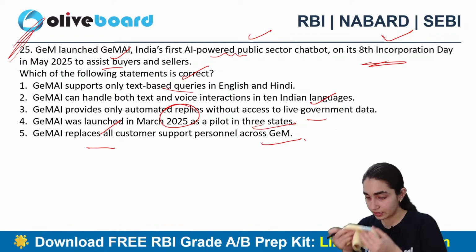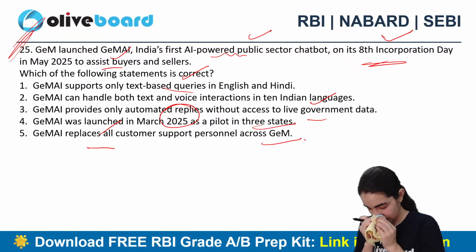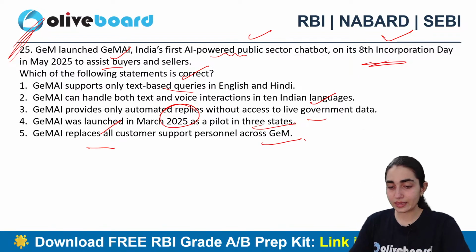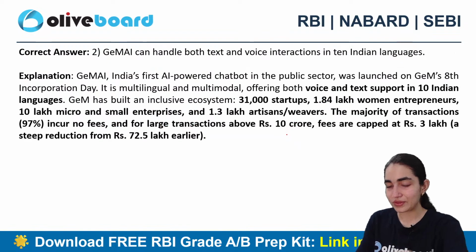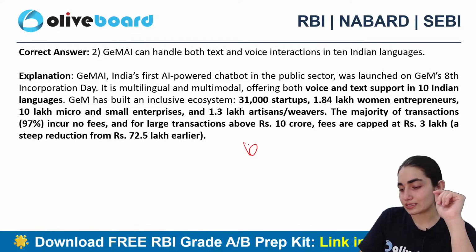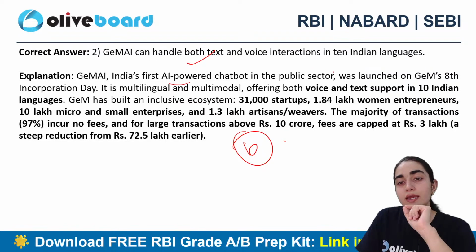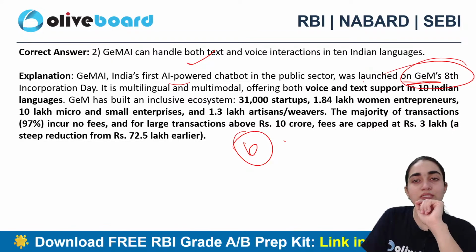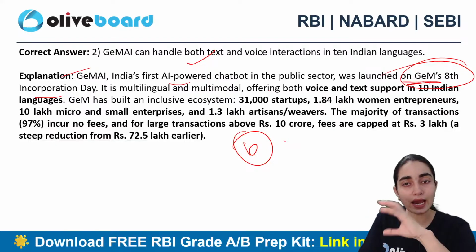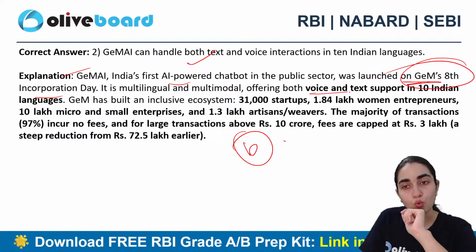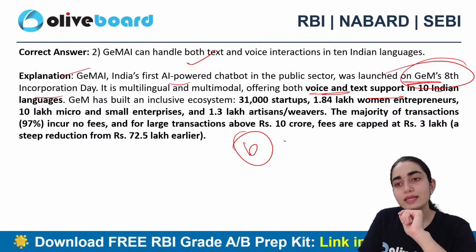Is it A, B, C, D, E? Okay, anyone else who wants to answer this question, please? Alright, so B is the correct answer. You can clearly see India's first AI chatbot in the public sector was launched on GeM's 8th incorporation day. It's multilingual and multimodal, offering both voice as well as text support in 10 Indian languages.